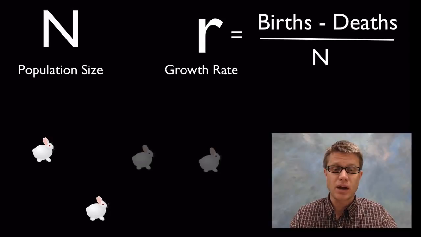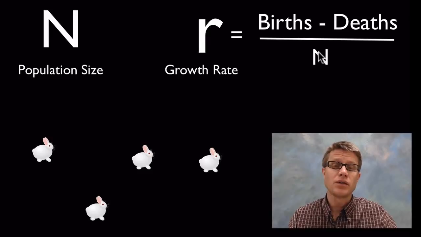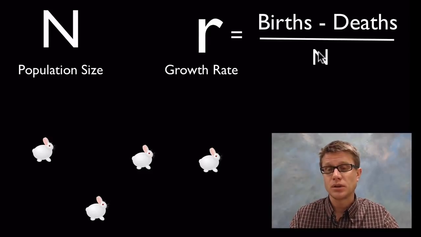And let's say that these rabbits have 2 baby rabbits. And so we'd have 2 births minus 0 deaths. So that's going to be 2 minus 0 or 2. And then we divide it by our original n, which was 2. And so it's going to be 2 over 2 or 1. And if you have a growth rate of 1, things are going to go really, really quickly.